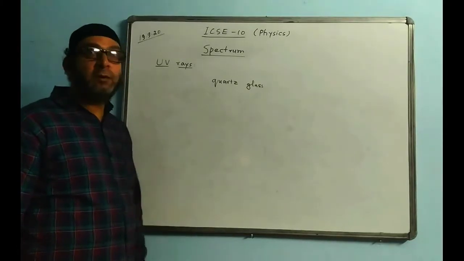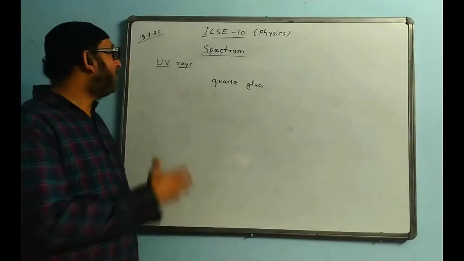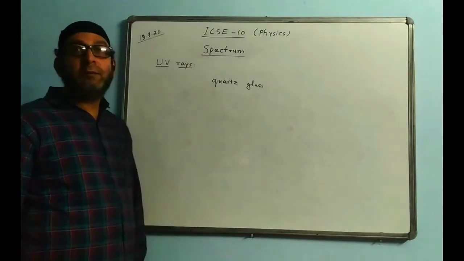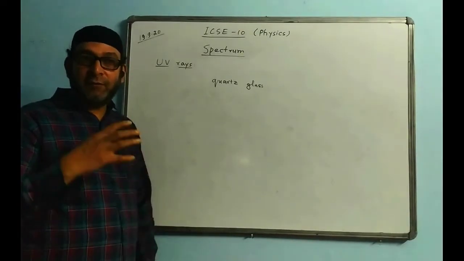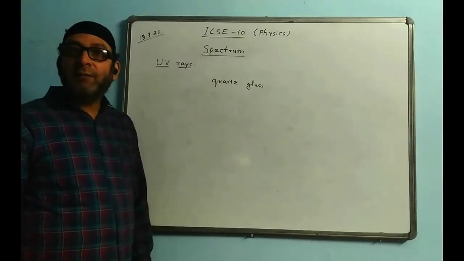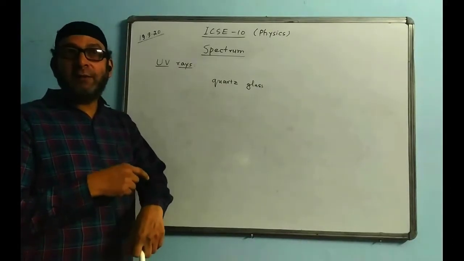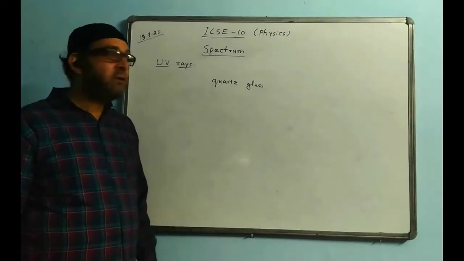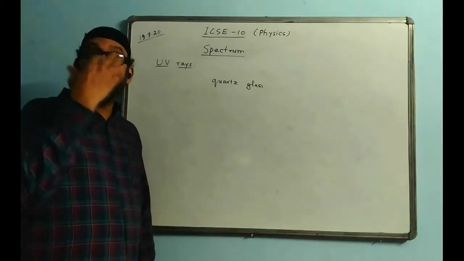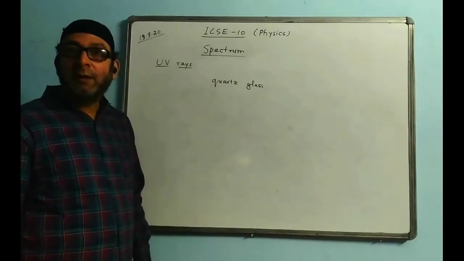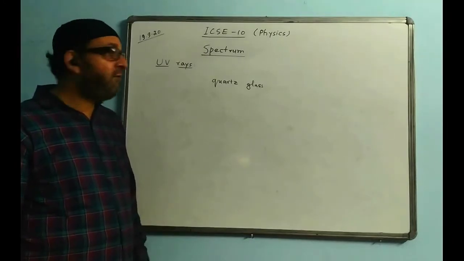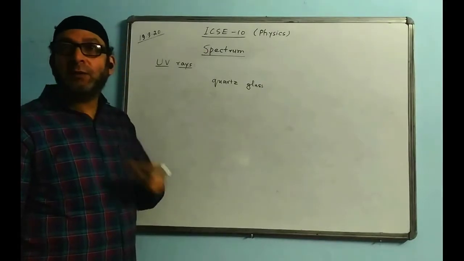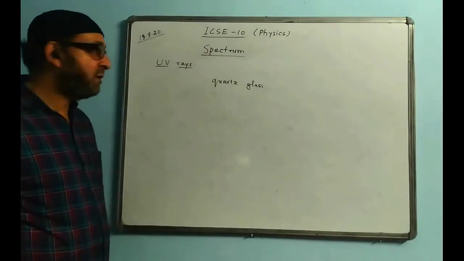Now I am talking about the uses of UV rays. What are the uses of UV rays? Of course, it is harmful because direct exposure to UV rays of higher frequency will result in skin cancer, will cause sunburn, and it may cause even blindness. So these are the harmful effects. If you see UV rays directly, it may damage the retina of your eye, and the eye will get damaged, and then it may lead to blindness or defects of vision.